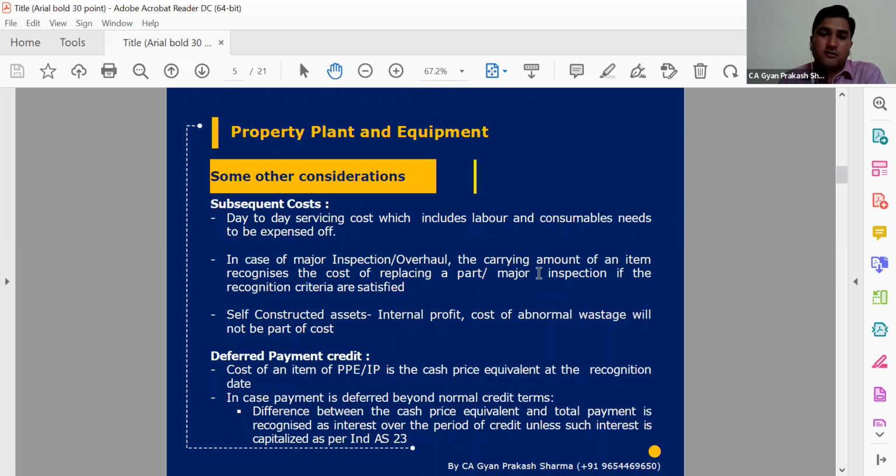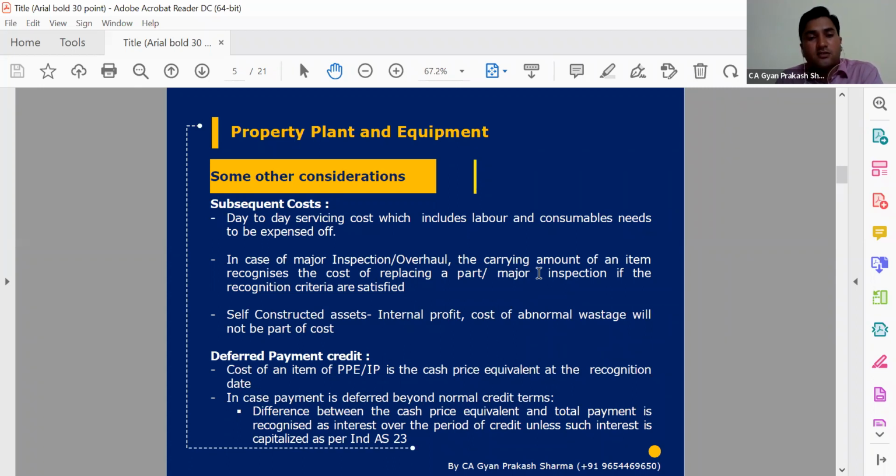And one more thing that we need to take care of: this part will be considered a separate component, and depreciation will be charged on that part separately, considering the remaining life of the original plant and machinery or buildings. So that is the important thing. If there is a major expenditure, then we will consider the costing part, and depreciation will also be charged. How, or in which way, we will charge depreciation, we'll discuss later on.